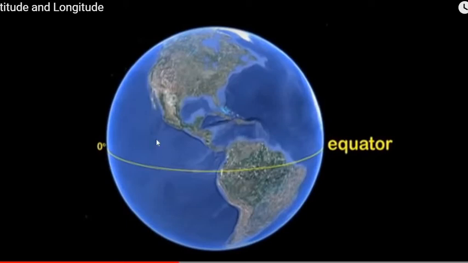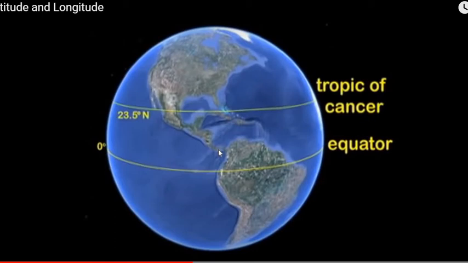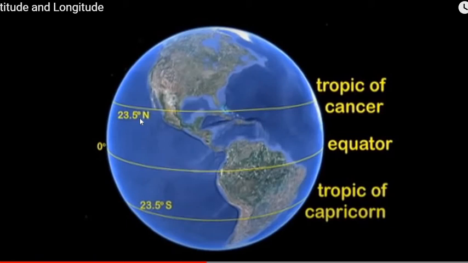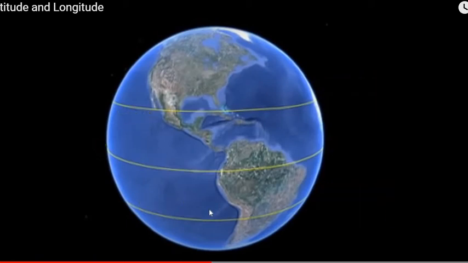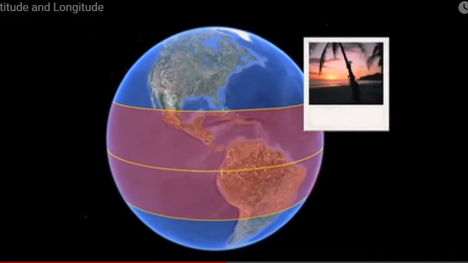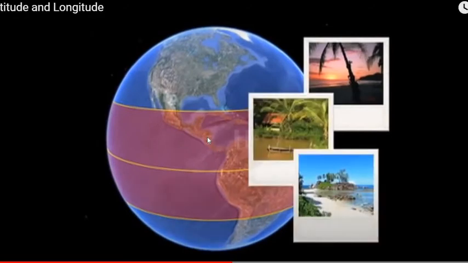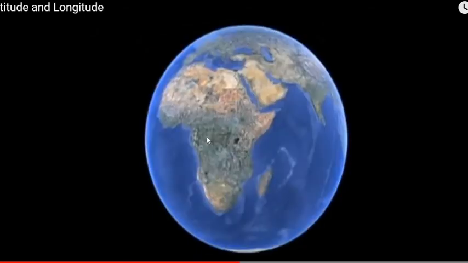And these lines, this is called the Tropic of Cancer. It is situated at 23.5 degrees north. Within this region, generally what happens, there are 4 seasons, like hot temperature, then heavy rainfall, and dense forest, right?